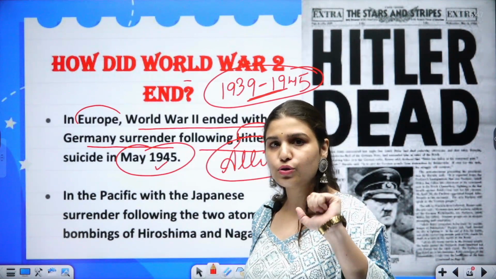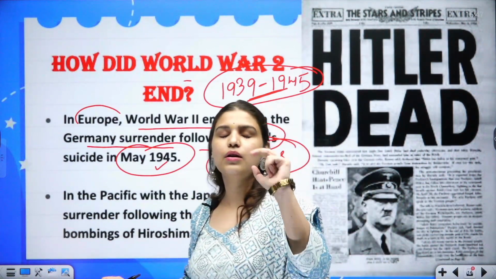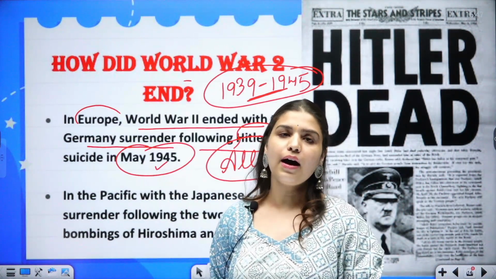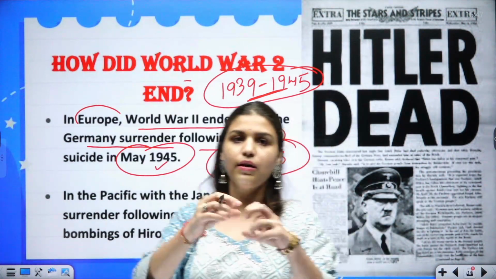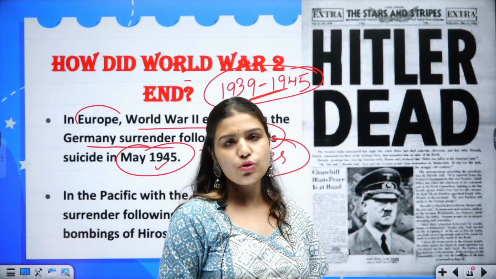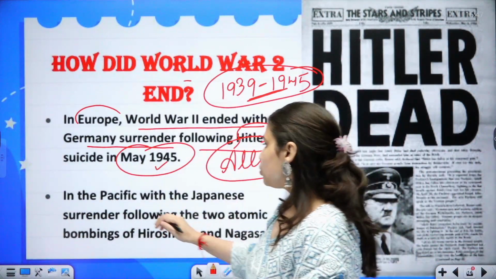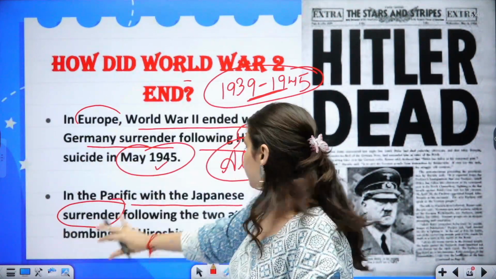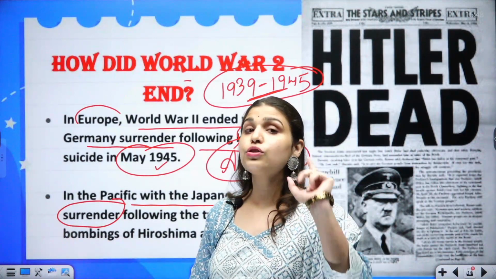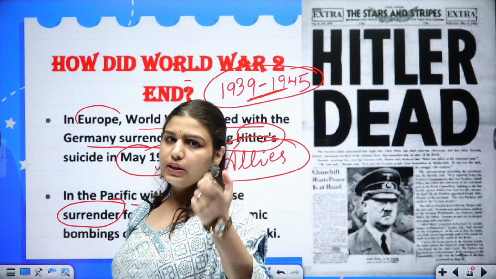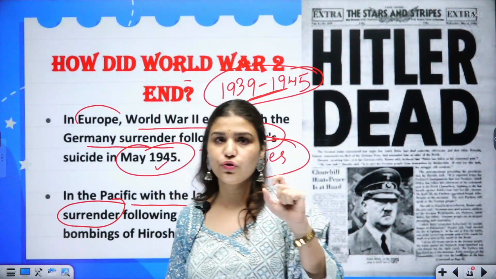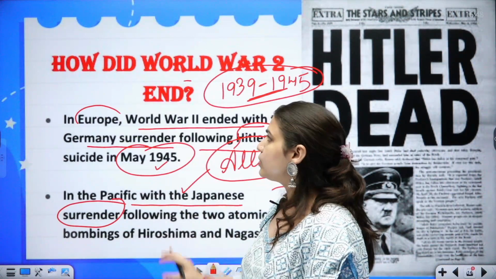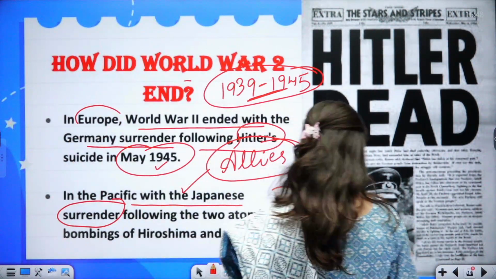And in the Pacific also, the USA became part of this war when Japan attacked Pearl Harbor. Japan, where the demand for imperialism was also growing, became part of this war. So in the Pacific, the war ended with the Japanese surrender. Here Germany surrendered and here the Japanese surrendered. Why? Because the US dropped two bombs on two cities of Japan, Hiroshima and Nagasaki, and after that the Japanese also surrendered and this war came to an end.